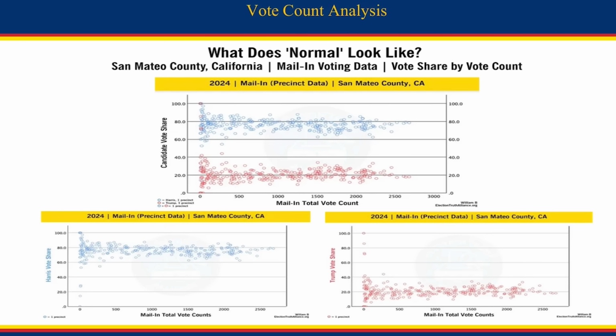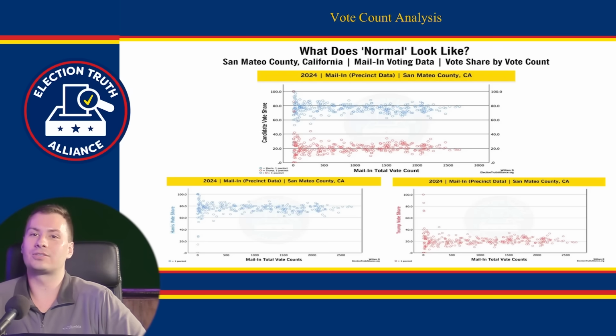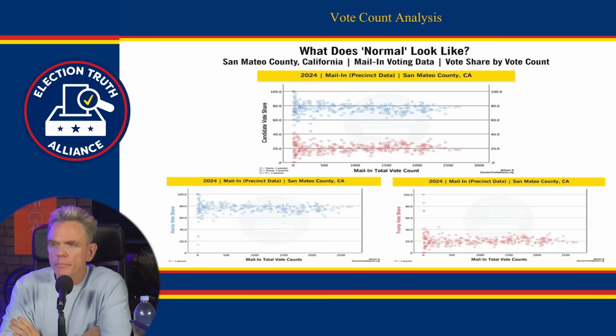Yep. But then it immediately becomes more of just a straight line. And because we're not just looking at one precinct with 100 votes, we're looking at hundreds of precincts with 100 votes. Got it. See, so it averages out.